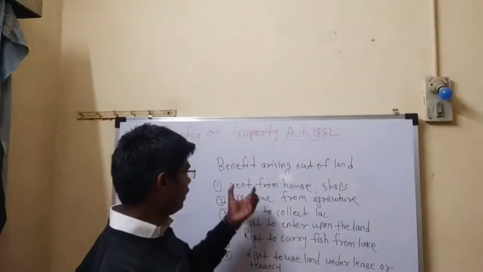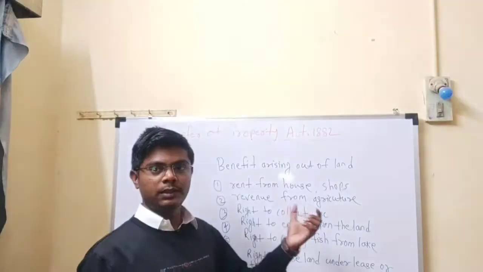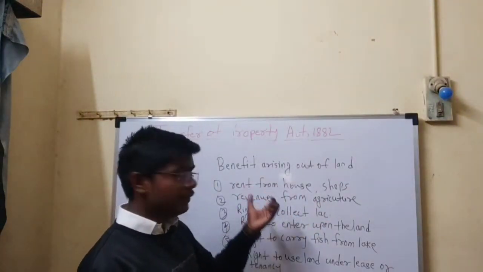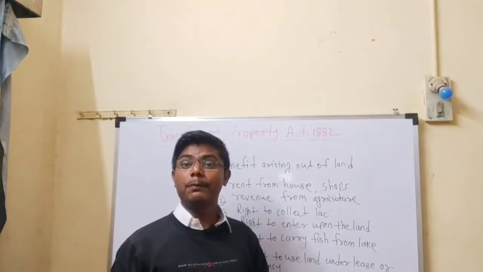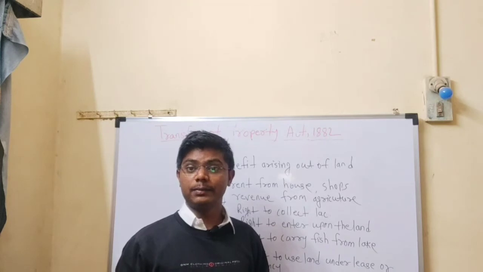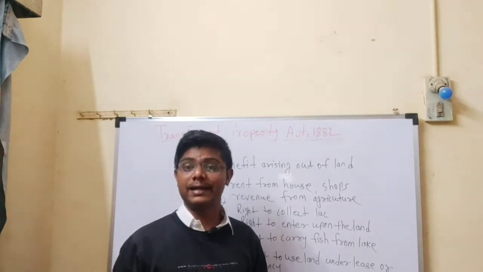So friends, benefit arising out of land. It means a benefit which a person gets from land is also an immovable property. One may get a benefit from land under some right.